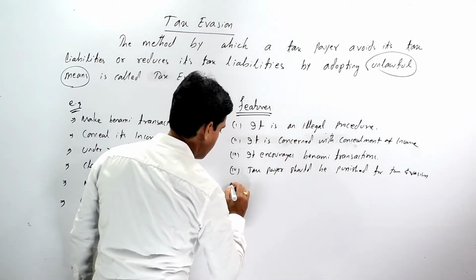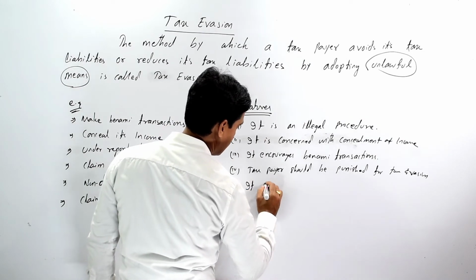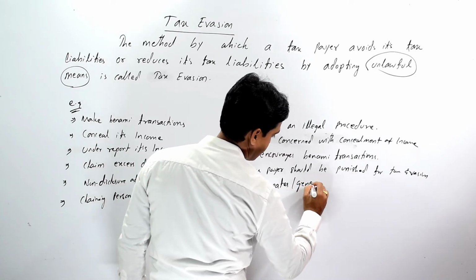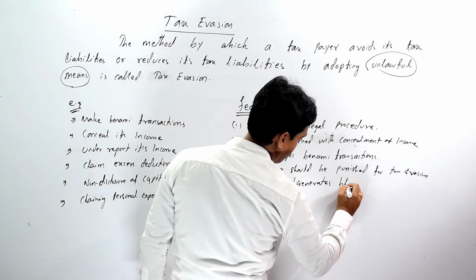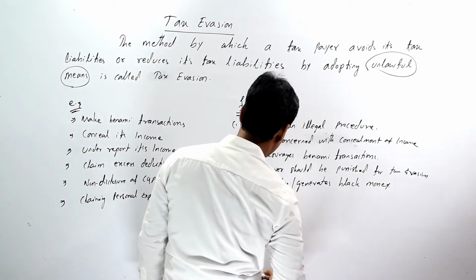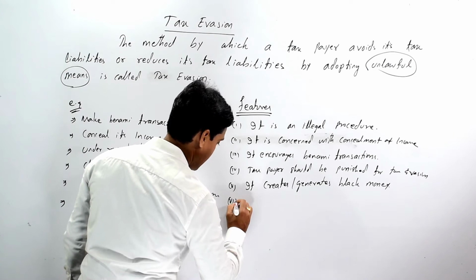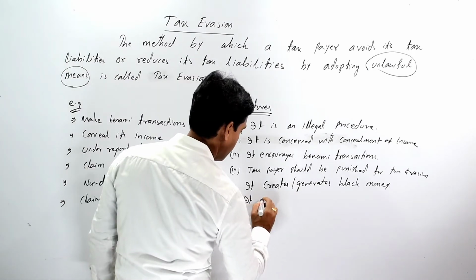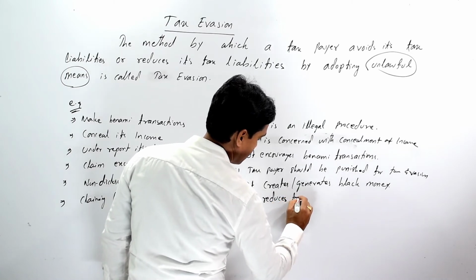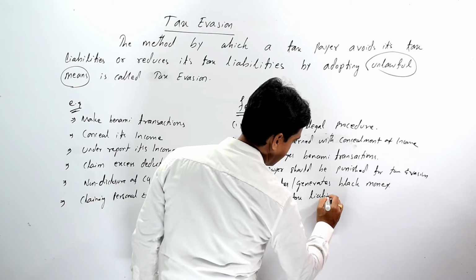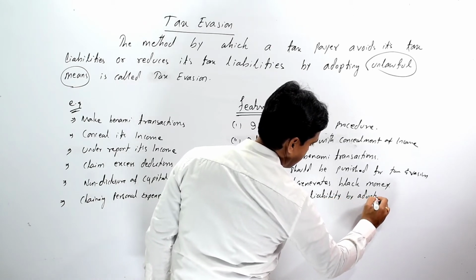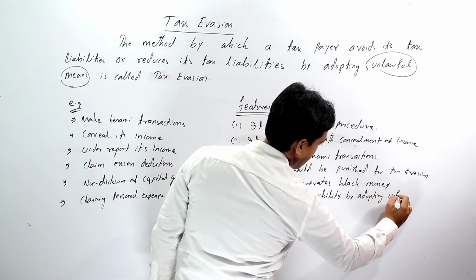Then our next feature is it creates or generates black money. Then it reduces tax liability by adopting unfair means.